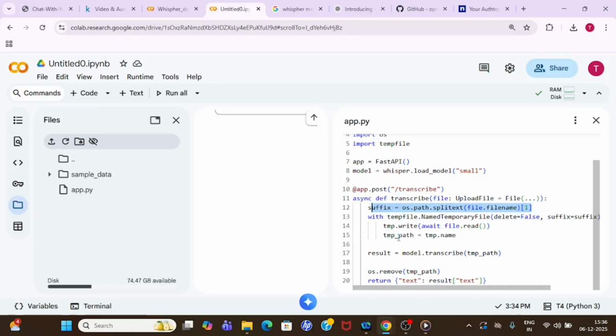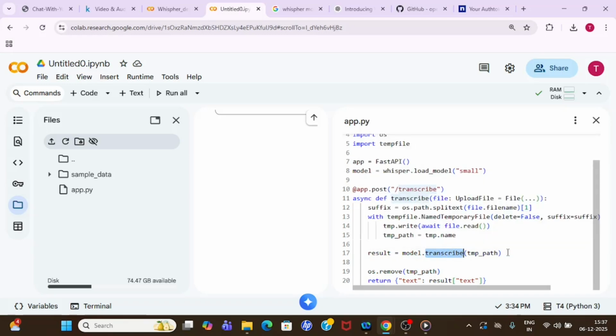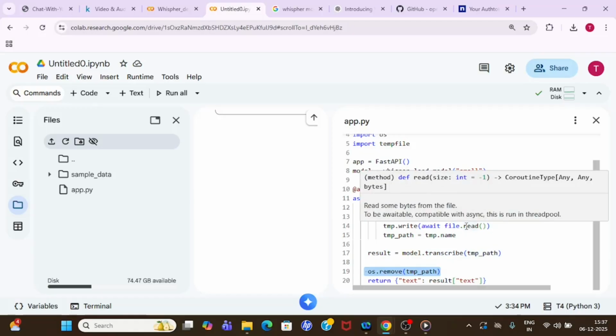Then finally that file is passed to our model, to the model.transcribe function. What this does, we have already seen, right? It will convert our audio or video file to text, and that text will be stored in the result variable. After that I am going to remove that particular file because we don't need it, we already got the text back, correct?